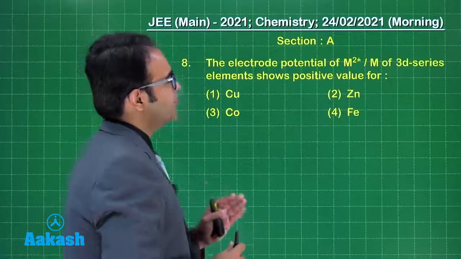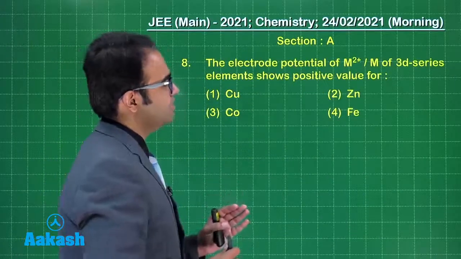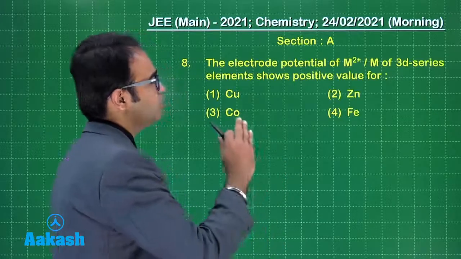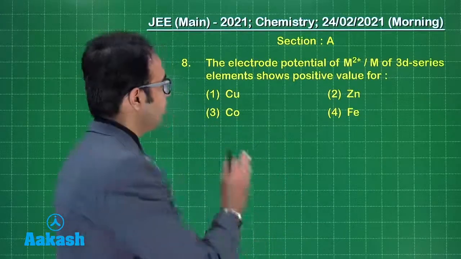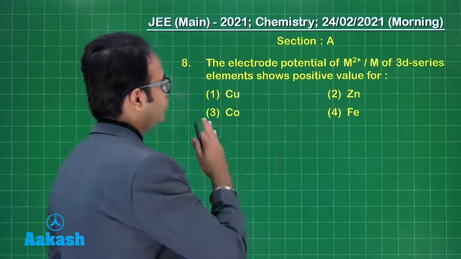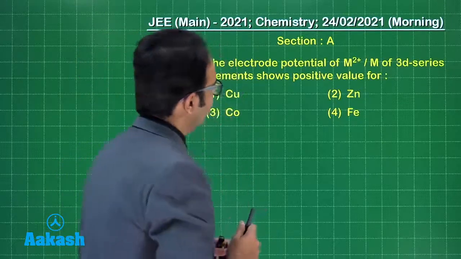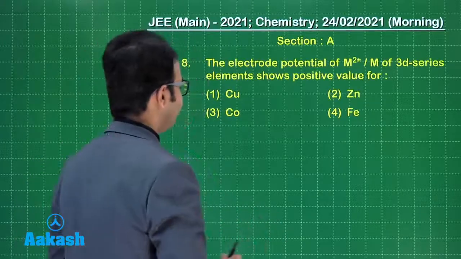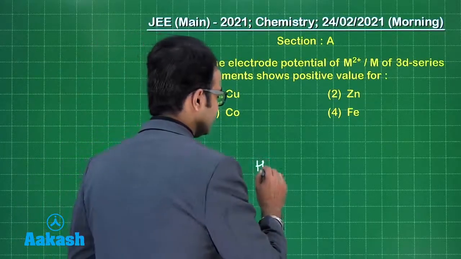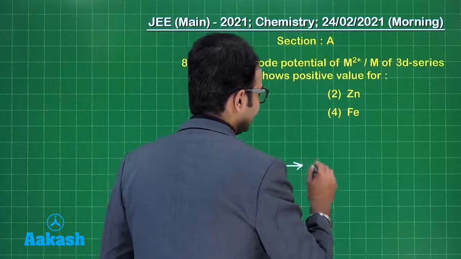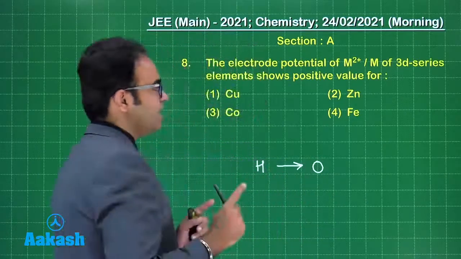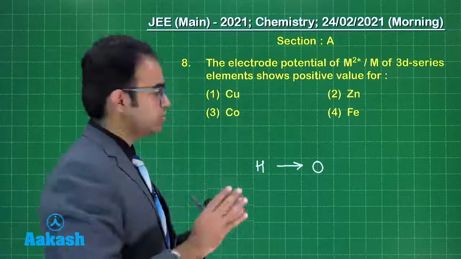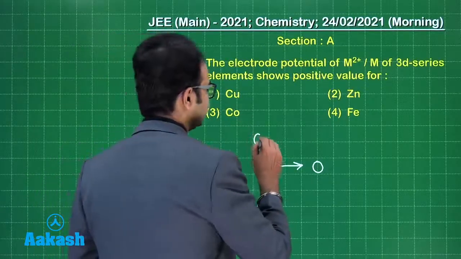The electrode potential of M2+/M of 3d series elements shows a positive value for copper, zinc, cobalt, Fe. If I can recollect the electrochemical series correctly, we have hydrogen at the center, right? Here the value is 0. Only one element out of all the 4 is above hydrogen, and that is copper.